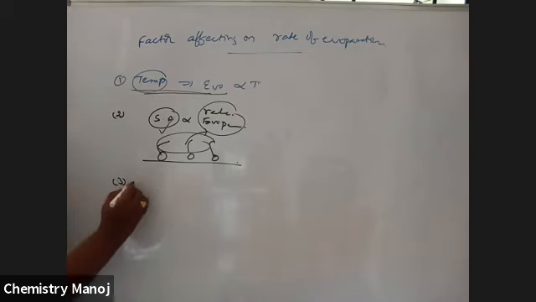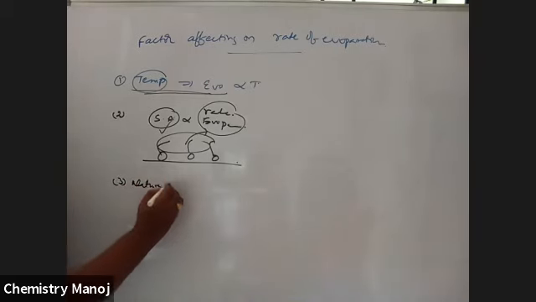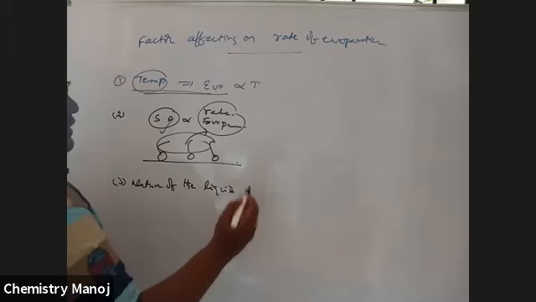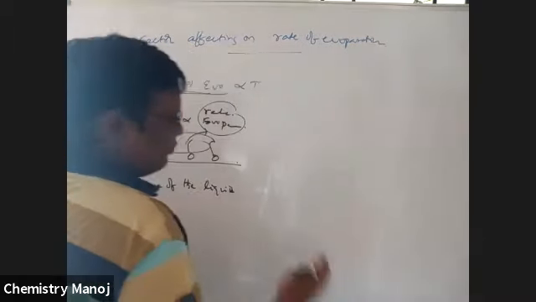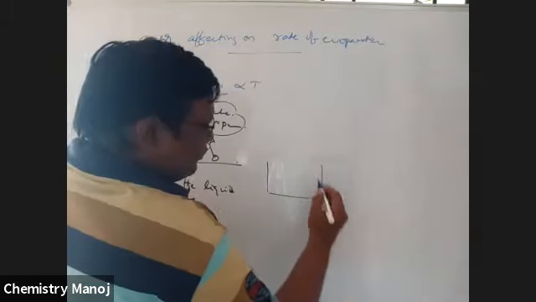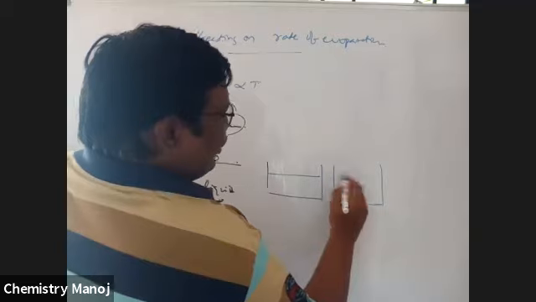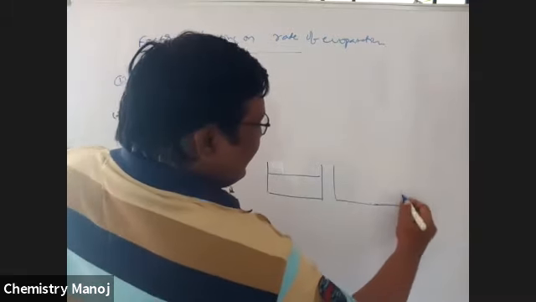Next, the third one: nature of the liquid. Let us take two beakers, the first beaker and the second beaker, with equal volume and equal surface area.